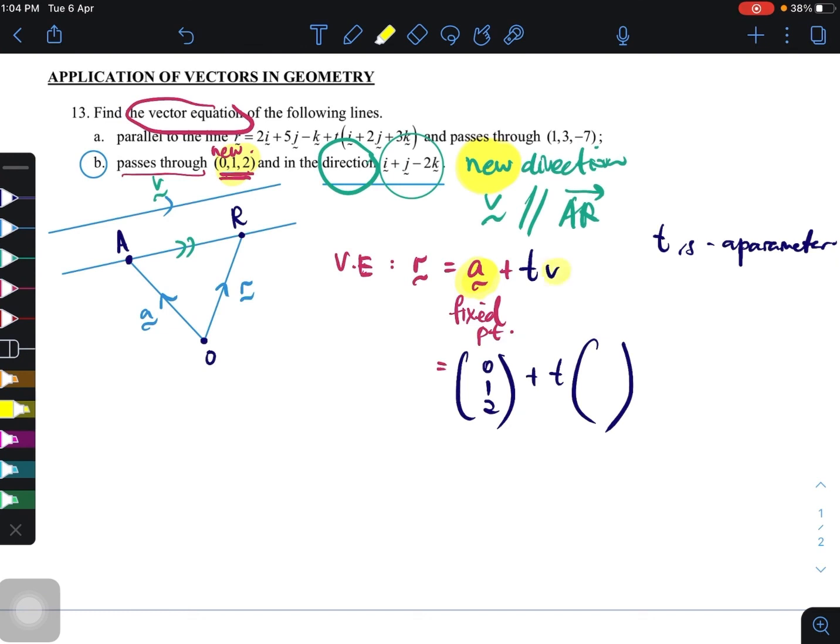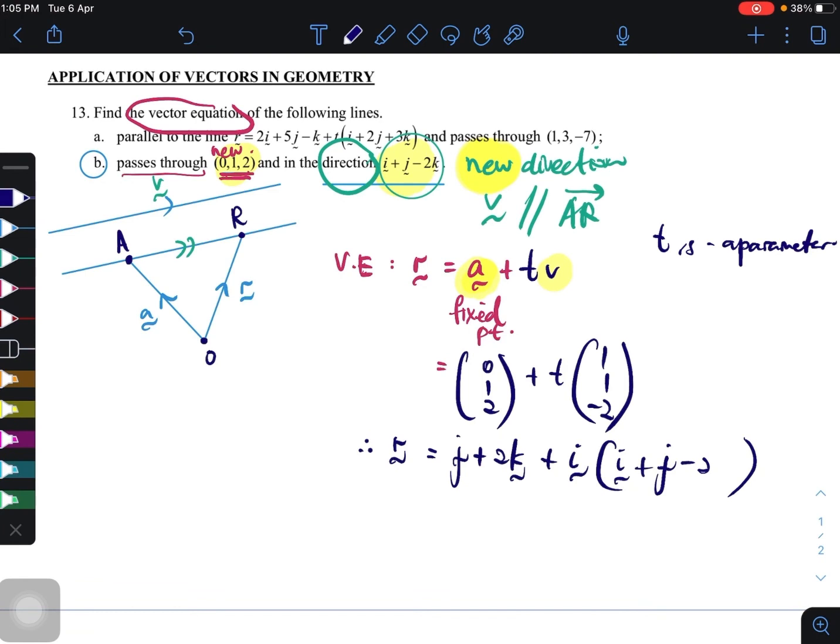So v is the new direction, which is 1, 1, and negative 2. And so your r is eventually equal to j plus 2k plus t in bracket of i plus j minus 2k. That is your new VE untuk soalan B.